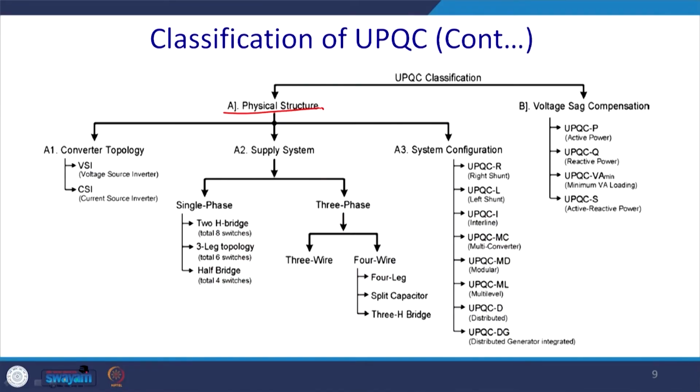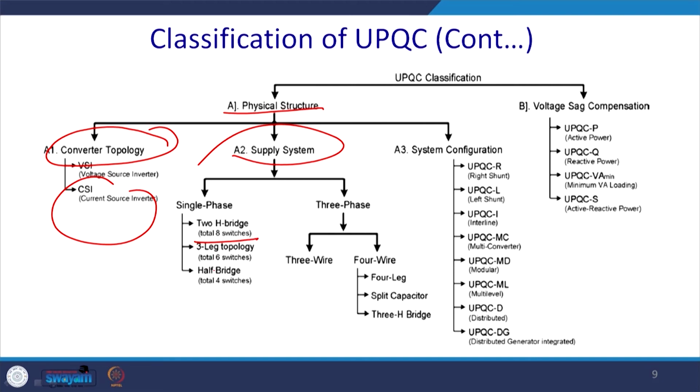These are physical structures. Based on the physical structures, we may have a VSI or CSI, that is, a voltage source inverter or a current source inverter, and based on the supply system, we may have single phase. Generally, we require two H-bridges since it is low voltage, so two H-bridges, that is 8 switches.